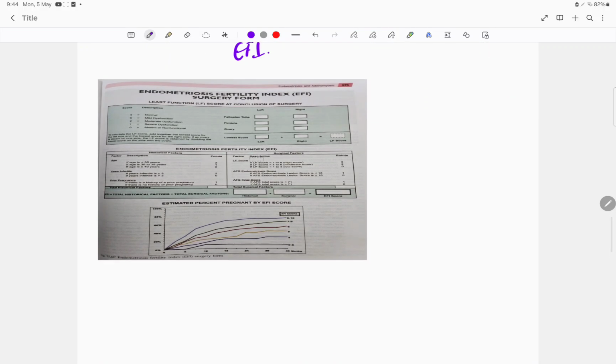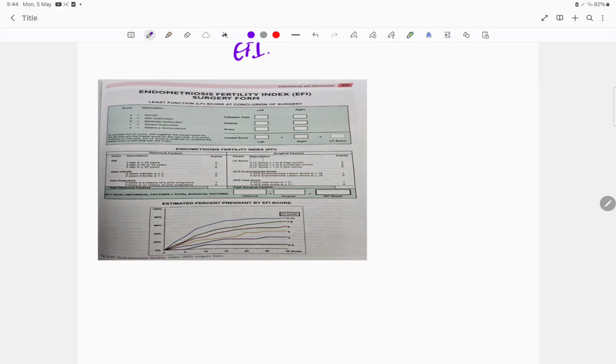Here the scores they've given are 4, 3, 2, 1, 0. That is, 4 is normal, 3 is mild dysfunction, 2 is moderate dysfunction, 1 is severe dysfunction, 0 is absent or non-functional. These numbers are given for the fallopian tube, fimbriae and the ovary on the left side and the right side. As the number decreases, the severity is more in the case of EFI.